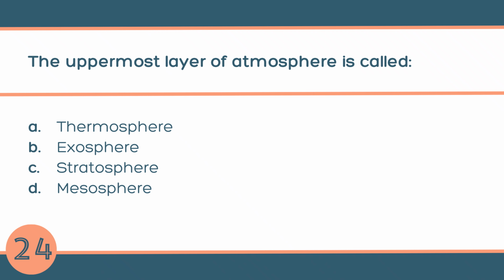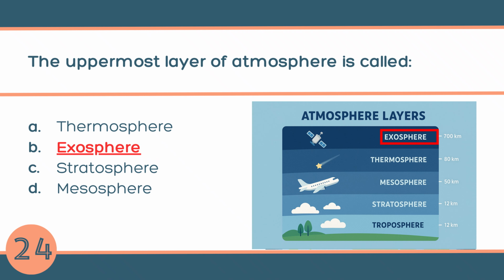Question number 24. The uppermost layer of the atmosphere is called A. Thermosphere, B. Exosphere, C. Stratosphere, or D. Mesosphere. The answer is B. Exosphere. It is the farthest layer from the Earth where the air is extremely thin, and satellites orbit the Earth in this layer.